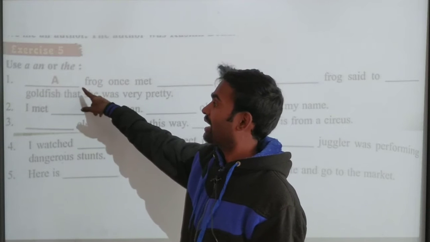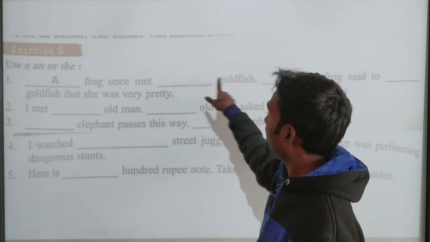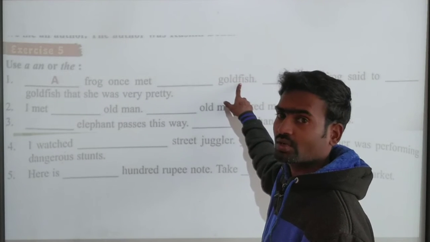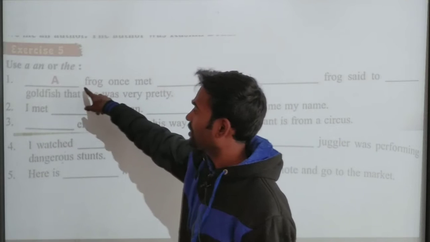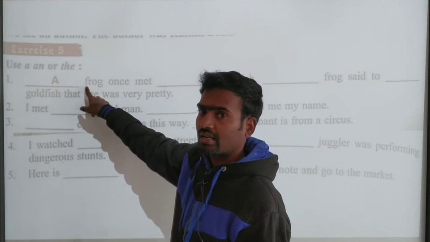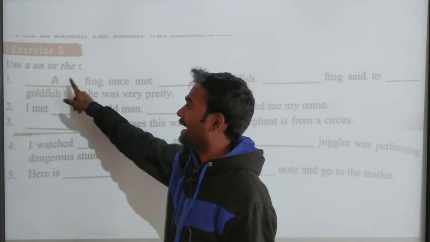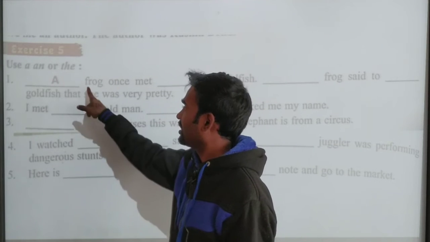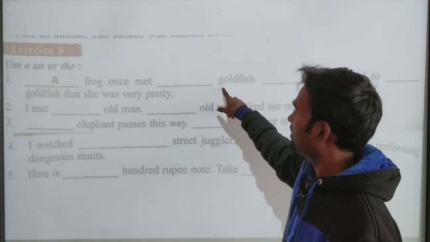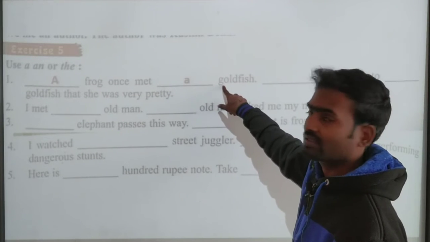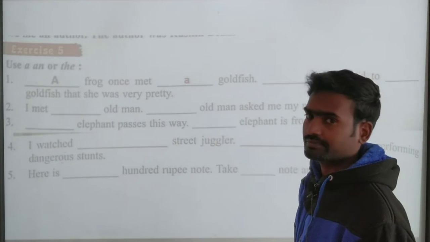So we say a frog once met, and again goldfish also one, singular. Also, this is a consonant sound, here also a consonant sound. If it began with a vowel sound, we must use an, but here we have a consonant sound, so we use a. And again here we have G, consonant sound, so we use a.